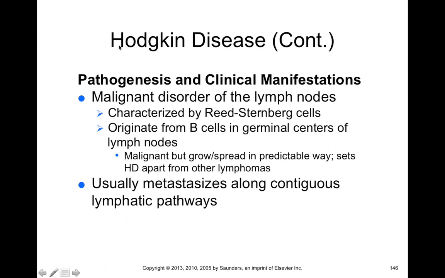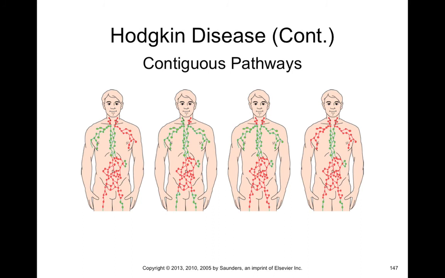Now, what's convenient about Hodgkin's disease is that the metastases are going to be along contiguous pathways, which means if you find it in one lymph node, you could expect that it's going to end up in the next contiguous lymph node. So downstream of that lymph node will be the next metastasis. It typically won't jump around the body, which makes it easier to treat.